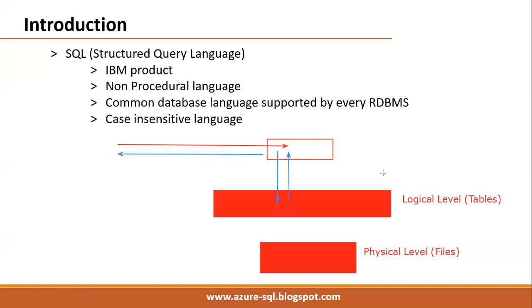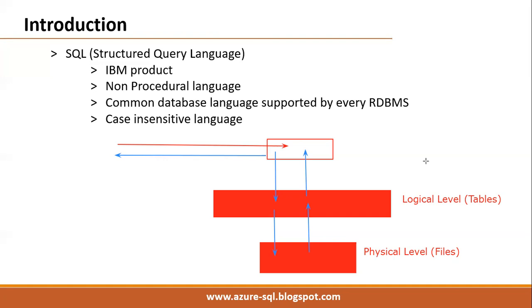But the first time, just now we have restarted SQL Server, in the buffer cache there is no data. In that case, first it will search for data in the buffer, no data found, then it will go to the data file. From the data file it will bring the data into the buffer cache the first time. After bringing data into the buffer cache, SQL Server will send the data to the users.